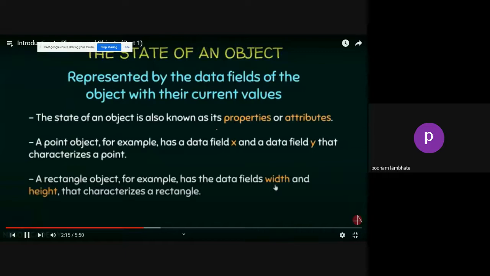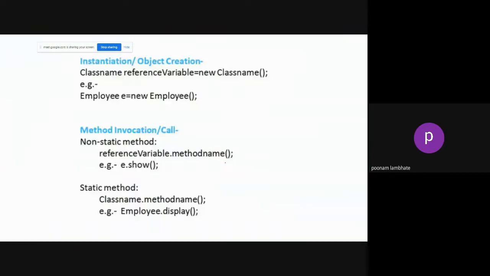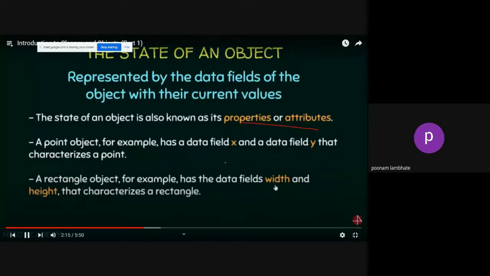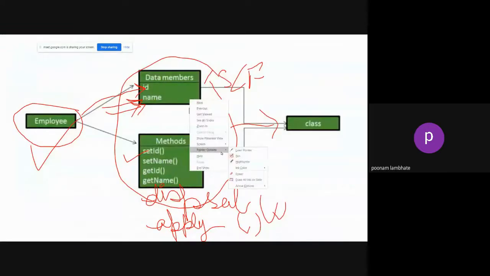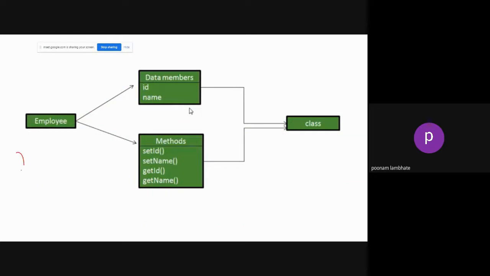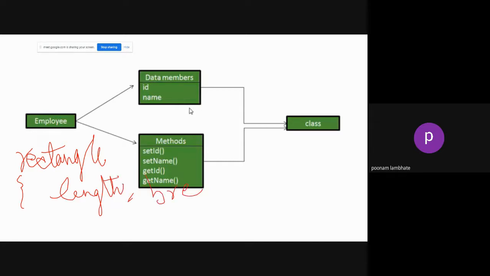Now the state of an object is its property values. Okay, so another example. Suppose you have a class whose name is Rectangle. Can you suggest what will be the states or the variables? Length, breadth. Exactly. Length and breadth can be some variables or states.